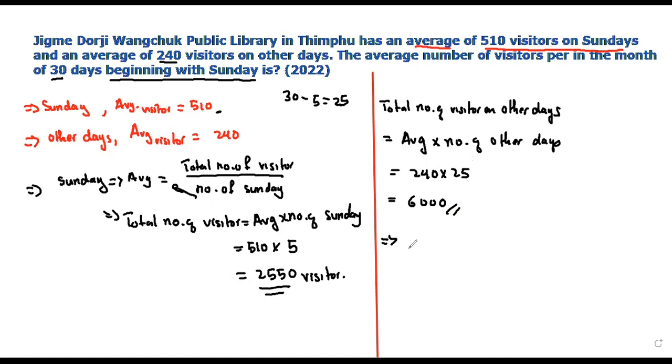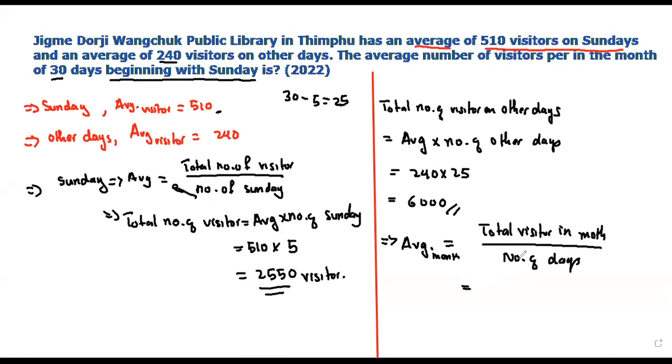Now you are supposed to find the average number of visitors in a month. The average in a month is equal to the total visitors in a month divided by the number of days.